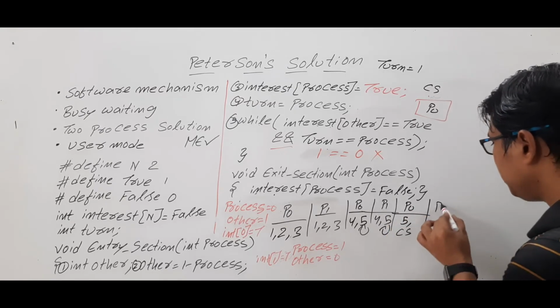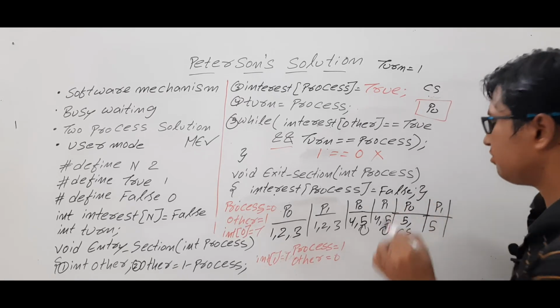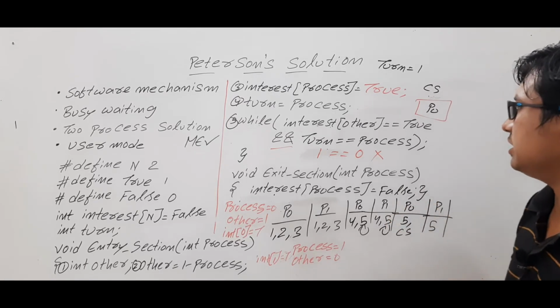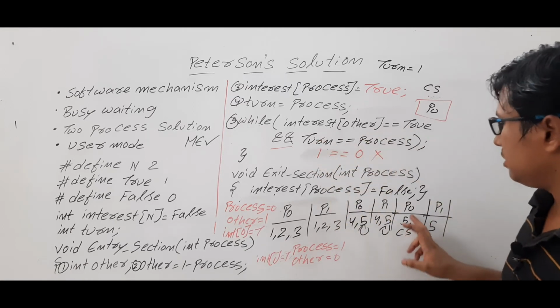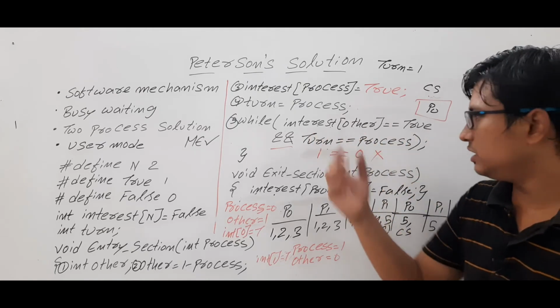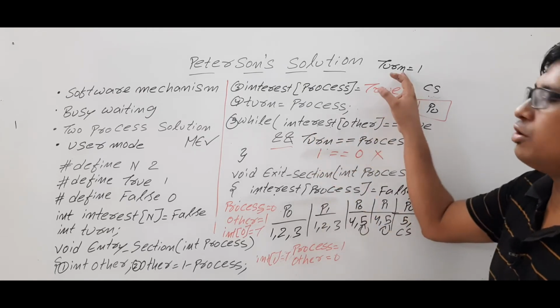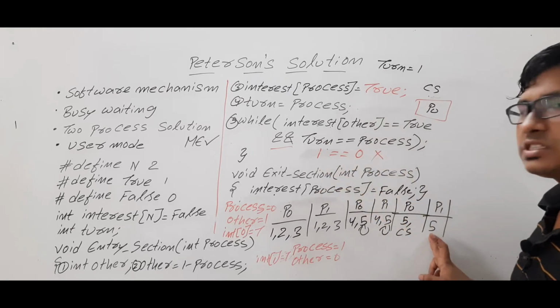If you want to verify, you can verify. Process P0 has executed instruction 5 and it entered into the critical section. Now, process P1 wants to execute instruction 5. Is it clear? Now, look at here. Interest of other is equal to true. Yes, P0's interest is true, so true is equal to true. This condition is true. Now turn value is how much? 1. 1 is equal to which process is currently running?